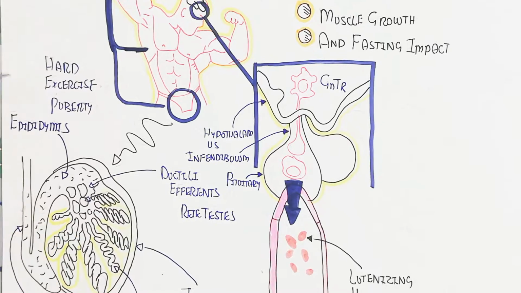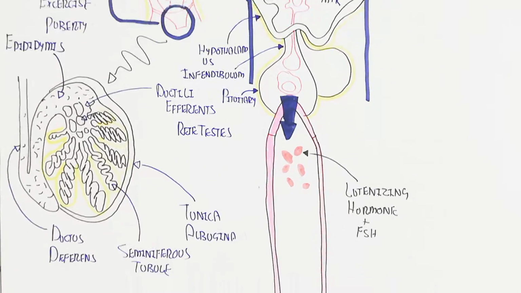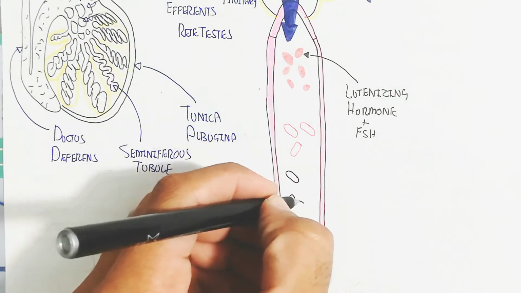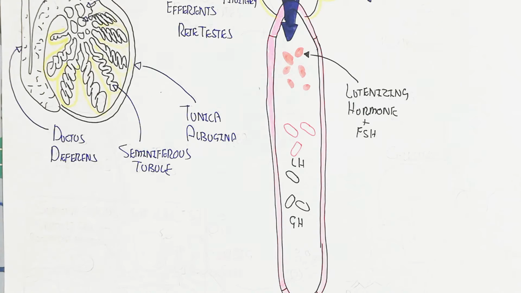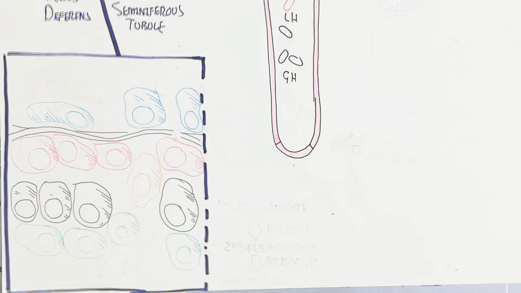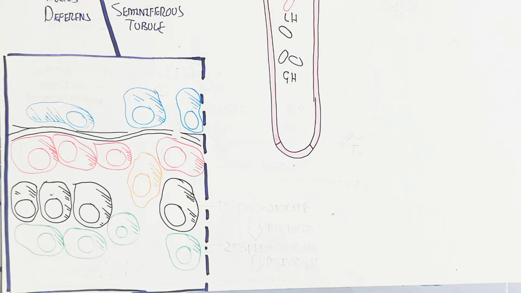Hard exercise and puberty stimulate the continuous release of luteinizing hormone for the production of testosterone for the secondary male sexual characters and the primary male sexual characters. So let's draw a transverse section of the seminiferous tubule.